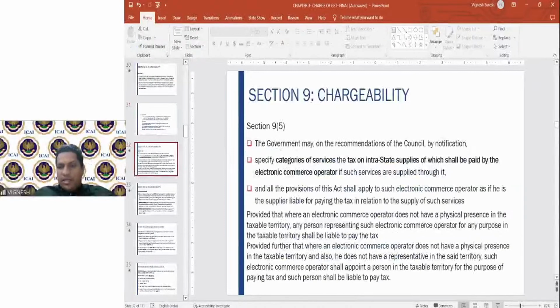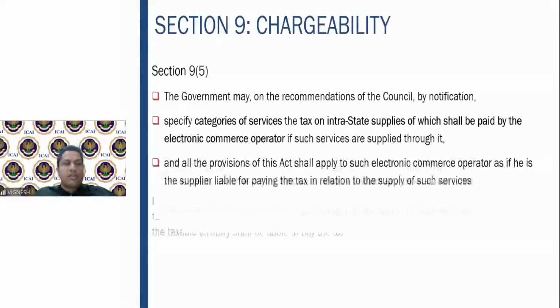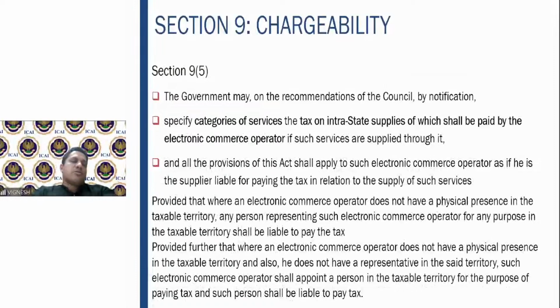Now we come to 9 subsection 5, another very, very important section, very, very important from the understanding point of view. This only covers your e-commerce operator, as one of our students rightly answered, when we were discussing regarding the e-commerce. So 9 subsection 5, what does it say? Government may, on recommendations of the council, specify the categories of services, the tax on intrastate supplies of which shall be paid by the electronic commerce operator.